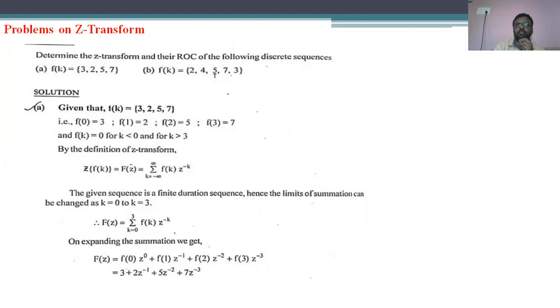If the indication is not given for the sequence of values, we can take the indication from the starting value. That means the starting value is taken as the origin.